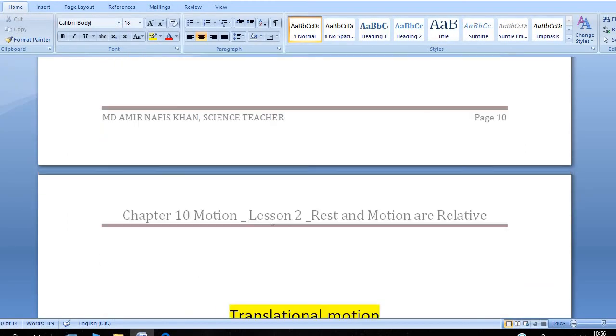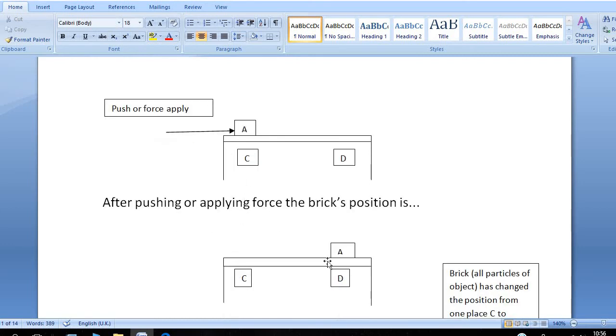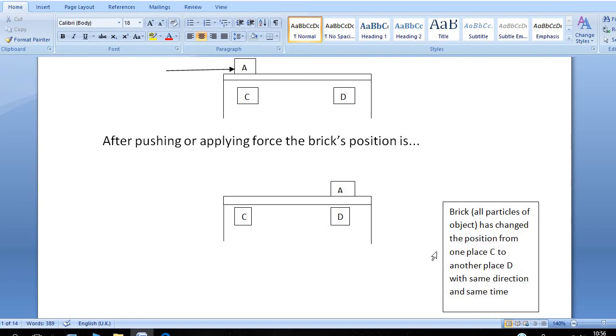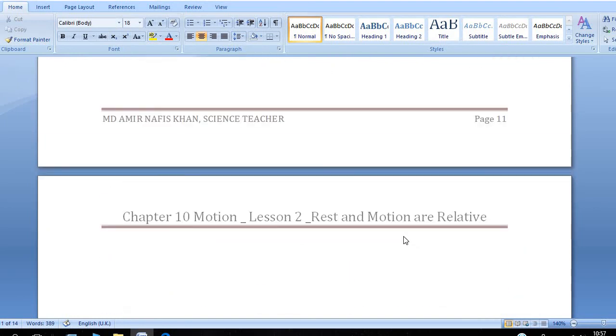There is a big brick, so it is put on the table, and now push it or apply force. After pushing or applying the force, what about the brick's position? The brick changes from one place to another place, from C to D. So this is an example of translational motion. All the particles of the object have changed position from one place C to another place D, with the same direction and the same time. So this is the definition of translational motion.